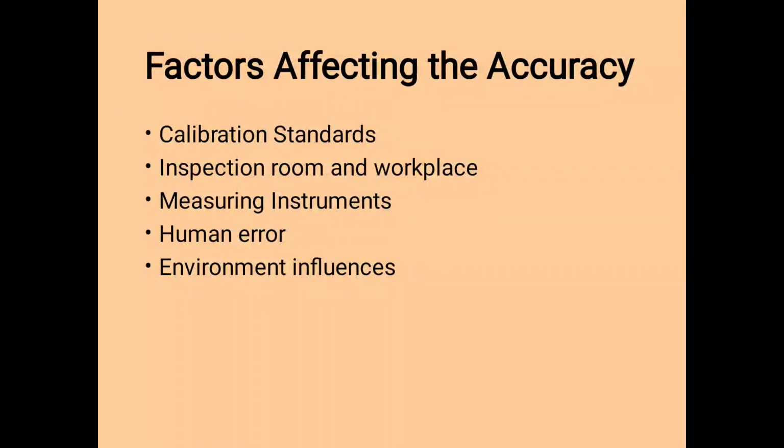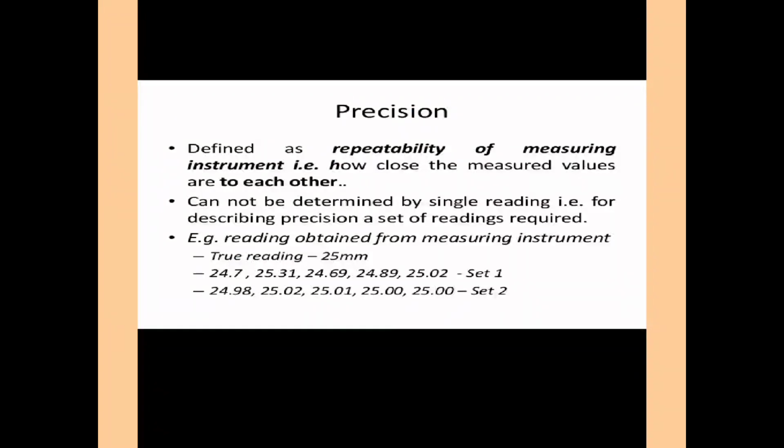Now the next point is precision. What is meant by precision? Precision has no meaning for only one measurement, but exists only when number of measurements are carried out for the same quantity under identical conditions.